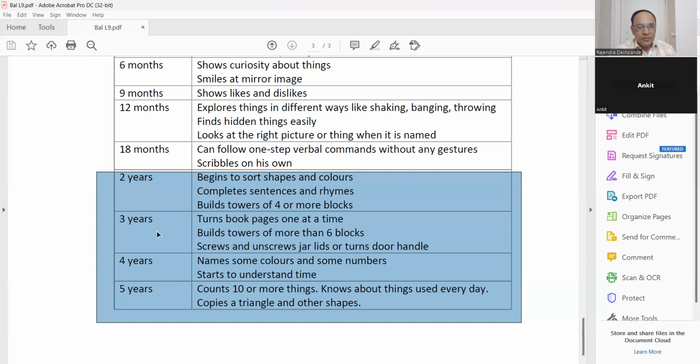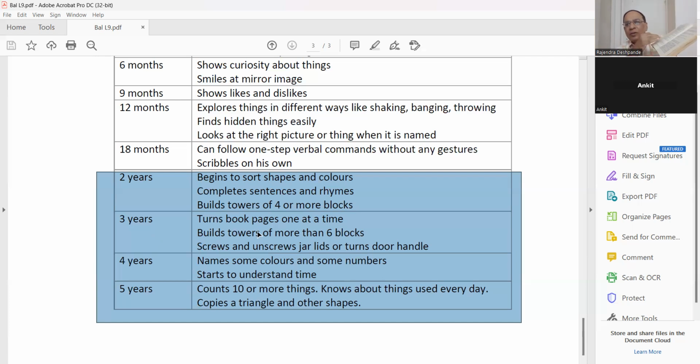At 3 years, he turns book pages one at a time, because it requires the brain as well as skill. For example, if a book is in my hand, he can turn one page like this.